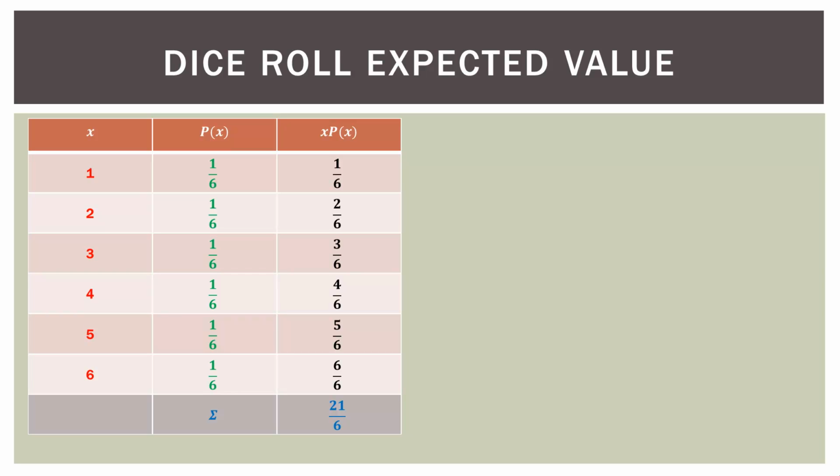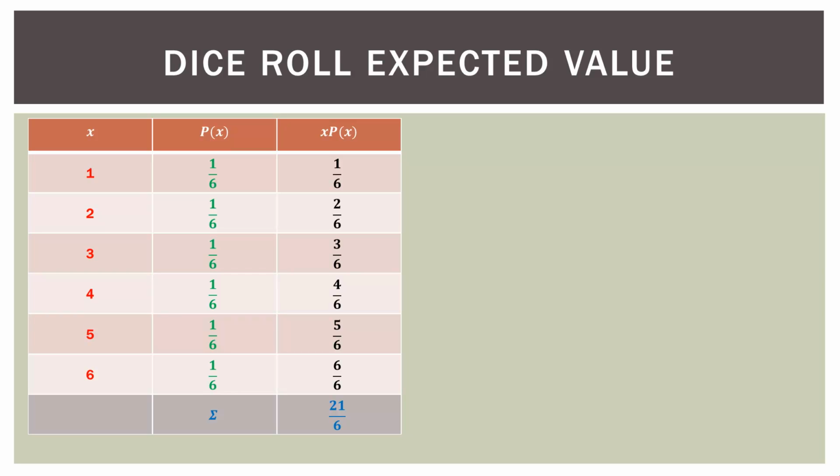Those are our outcomes. In the middle column, in the green, we have the probability that corresponds with each outcome. So on a die roll, all the probabilities are the same. They are all 1/6. Now to find our expected value, we just take each outcome, in the red, times its corresponding probability in the green, and then we get x times p of x in the right-hand column. So if we do that multiplication, we have all the numbers in the right-hand column, and then we add those up, and that is our expected value, or our mean, for this random variable.